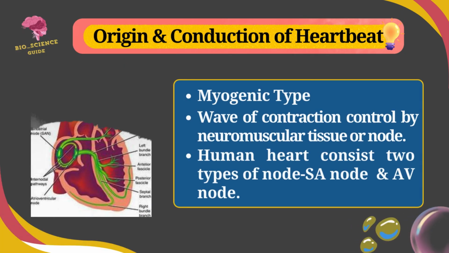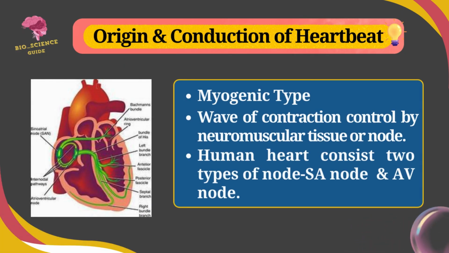The origin and conduction of heartbeat in human being is controlled by a mass of neuromuscular tissue. The human heart is myogenic type, in which wave of contraction starts in the muscle fibers. In human heart, the mass of neuromuscular tissue or node are of two types: SA node or sino-auricular node or pacemaker, and AV node or auriculoventricular node or pace setter.